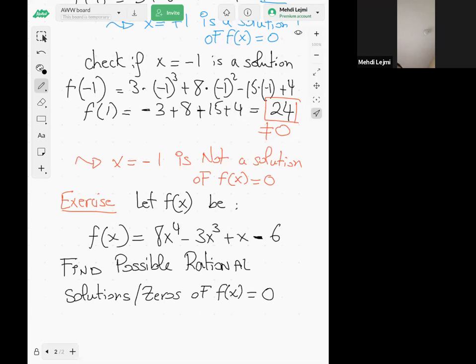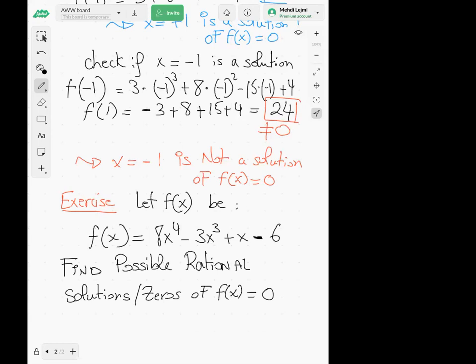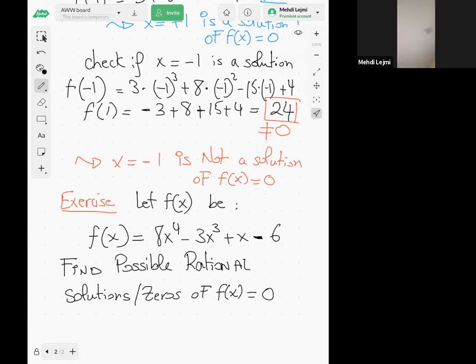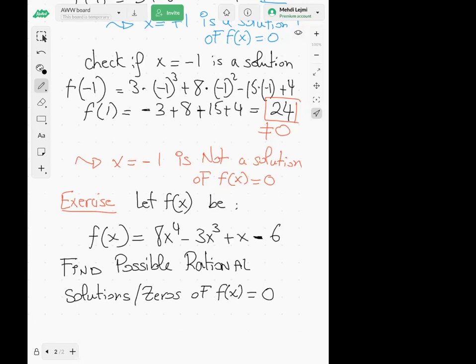Anyone has trouble with the list? I have a question. If you have a repeat in the list, should you repeat it or just leave one solution? No, don't repeat the numbers. If you already have the number in the list, don't repeat it.